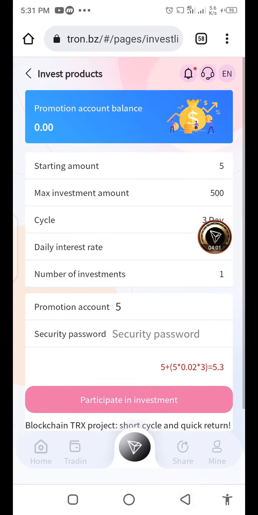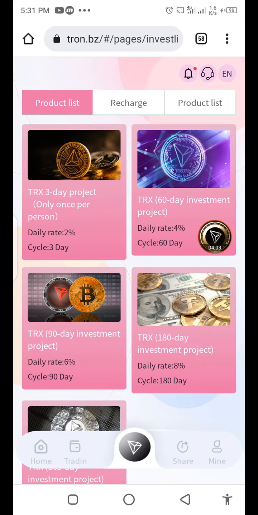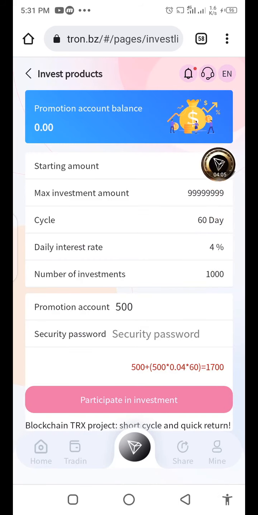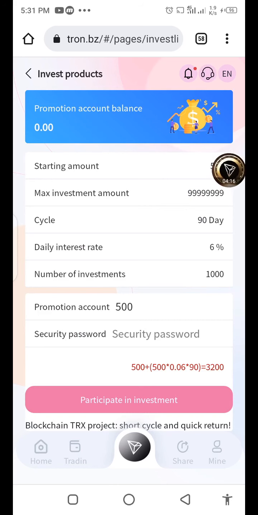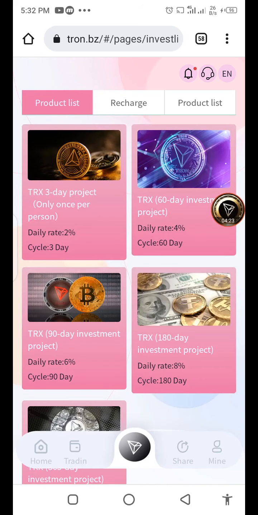And similarly, you earn more. Click the second option: 500 TRS minimum investment, 16 days plan, 4% daily, and the third plan is 500 TRS, 19 days and 6% daily.